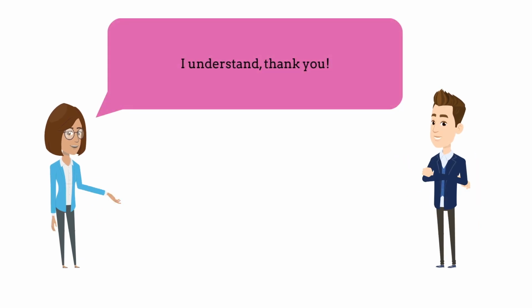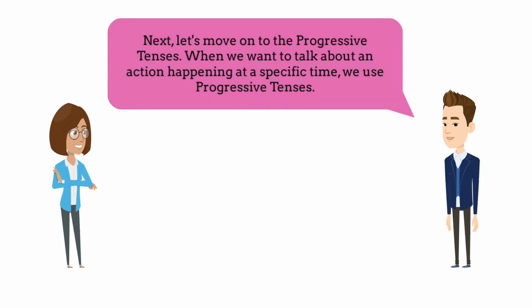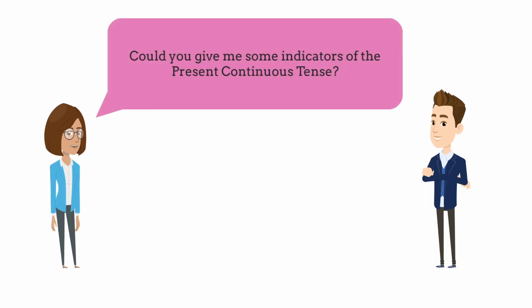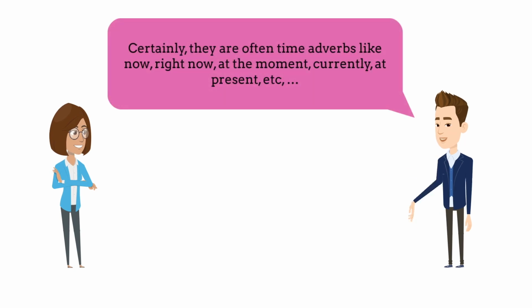I understand. Thank you. Next, let's move on to the progressive tenses. When we want to talk about an action happening at a specific time, we use progressive tenses. If the action is happening now, we use the present continuous tense. For example, I am teaching English now. Could you give me some indicators of the present continuous tense? Certainly, they are often time adverbs like now, right now, at the moment, currently, at present, etc.